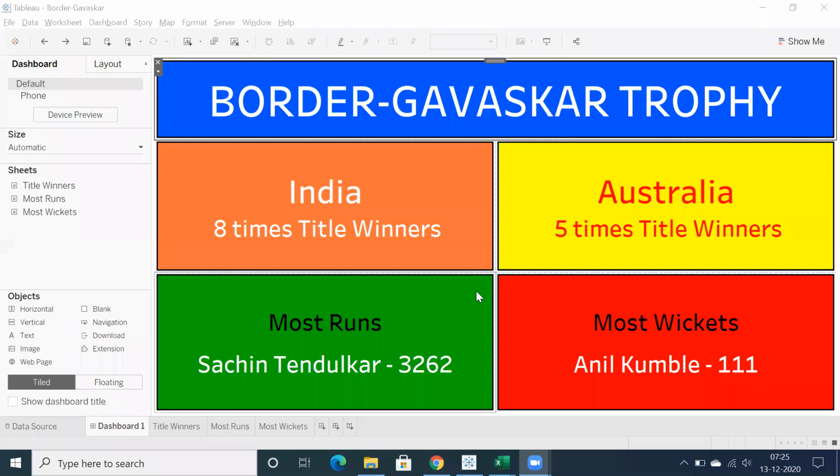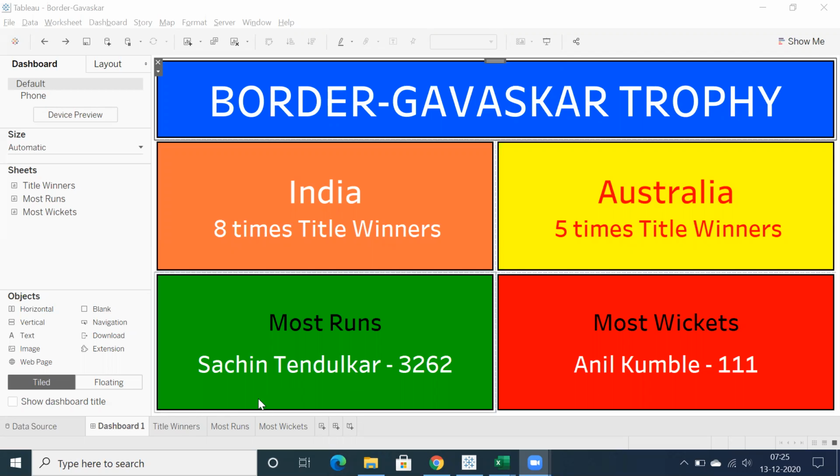Hi all, let's look into the stats of Border Gavaskar Trophy, that is India versus Australia. The total number of matches, and we'll look into those titles. When you look into the stats here, India are 8 times champions and Australia are 5 times title winners. The most number of runs in Border Gavaskar Trophy is Sachin Tendulkar with 3262, and the most number of wickets taken is Anil Kumble with 111.